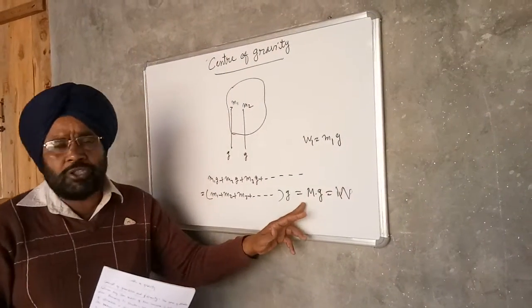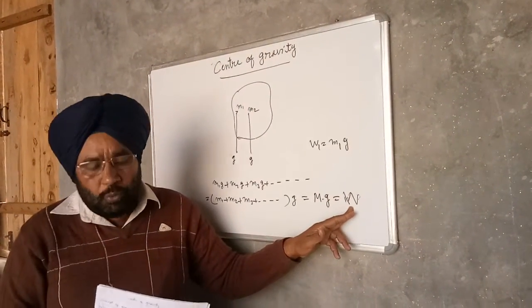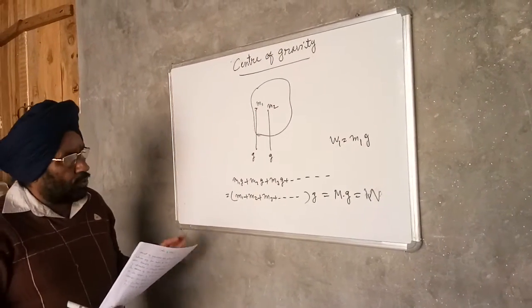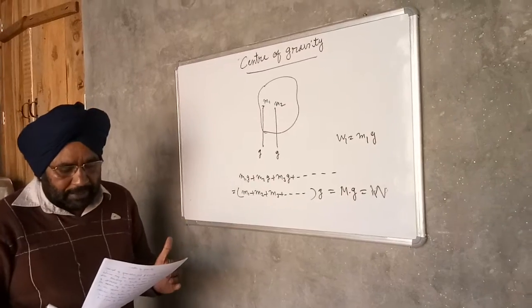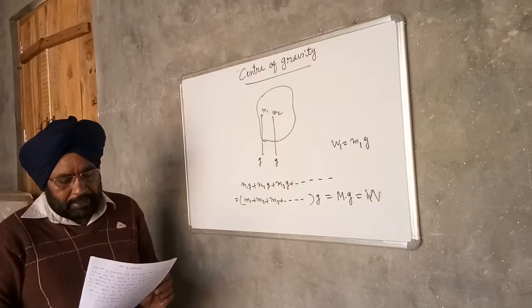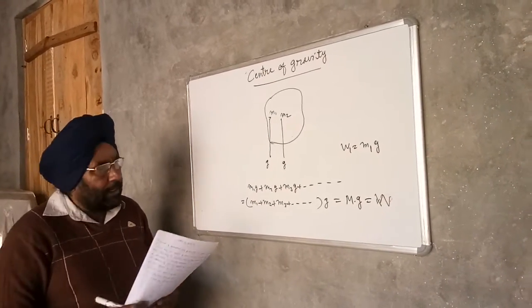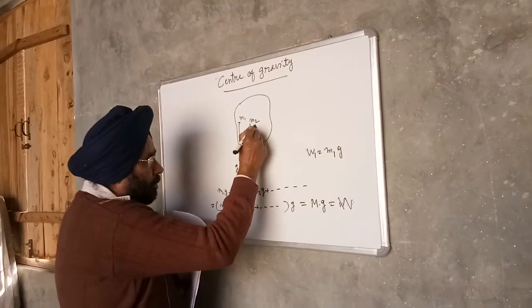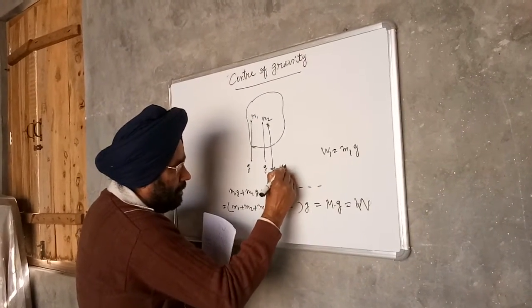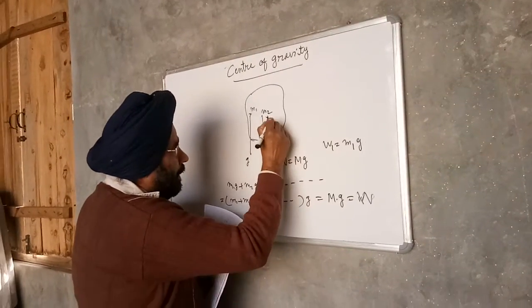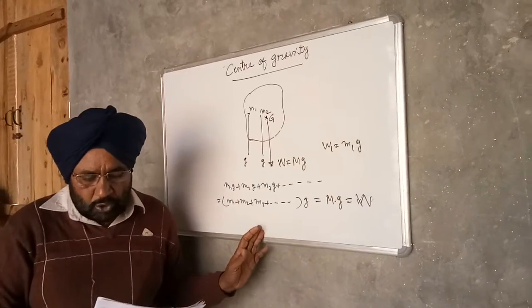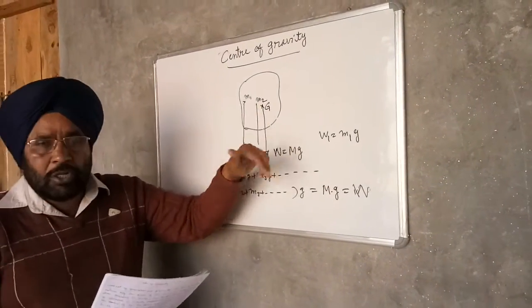M is the mass of the body, g the acceleration due to gravity, and W is the weight of the body. So what is center of gravity? The center of gravity of a body is defined as the point through which the whole weight of the body is assumed to be acting. It is denoted by G or CG.